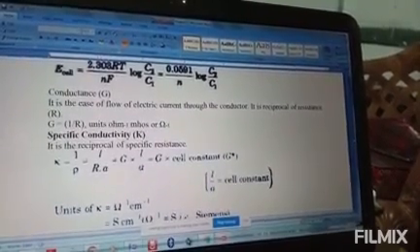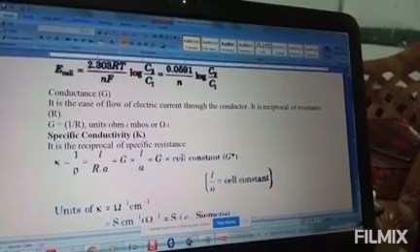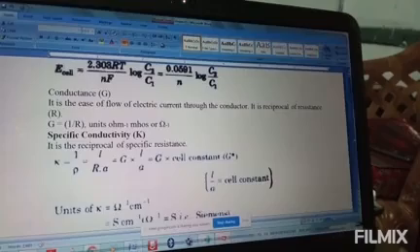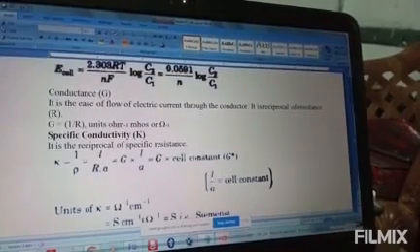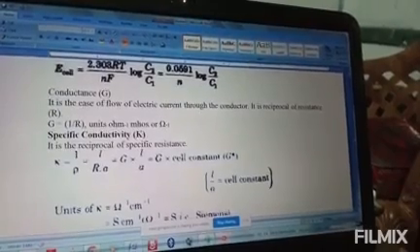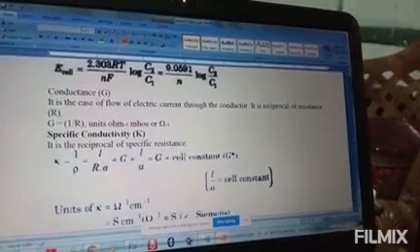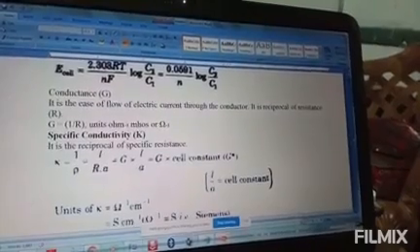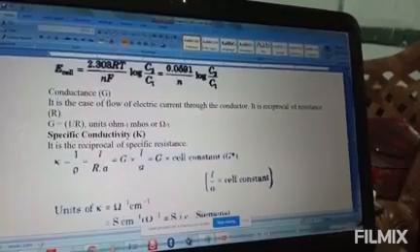That means K is the inverse of resistivity. 1 by resistivity is equal to kappa, that is, specific conductivity.